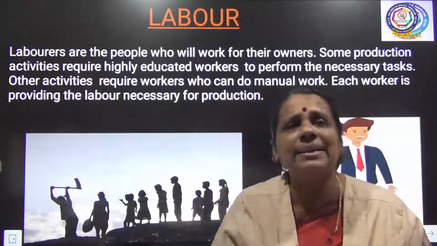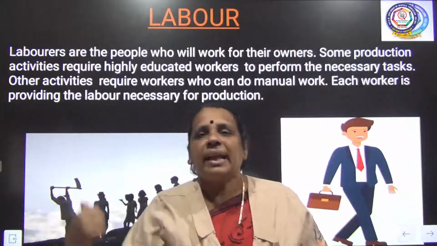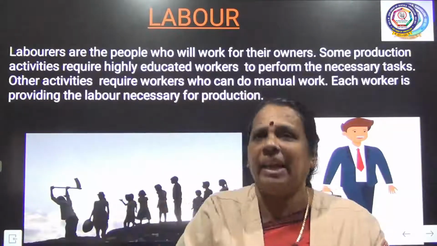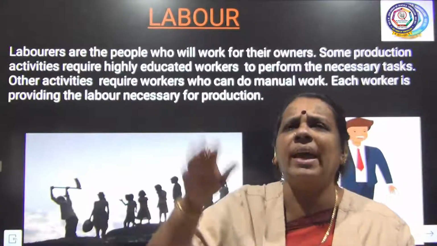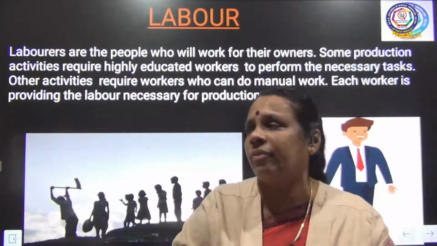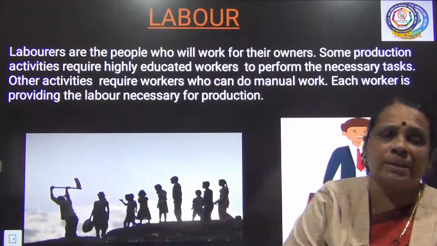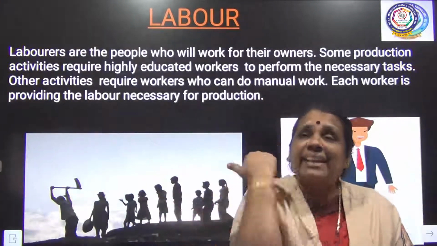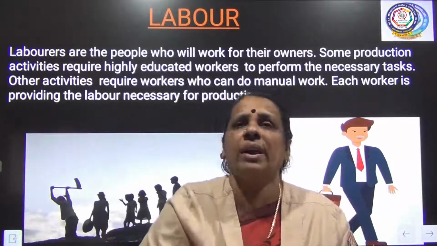The next slide talks about the second important requirement: laborers. I have land, I have started an activity, but I need laborers, people to work on my land. We can call them laborers. Labor is the second important requirement for the production activity. Laborers are the people who work for the owners. An owner will be there, is it not? What will he be doing? He will be extracting the work from the laborers. So, laborers are the people who work for the landowners.